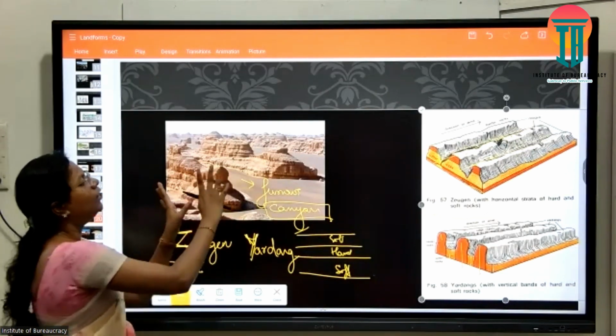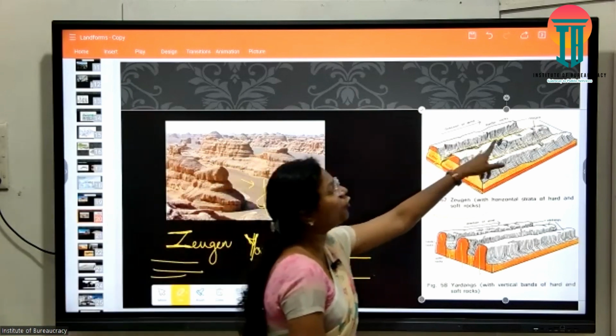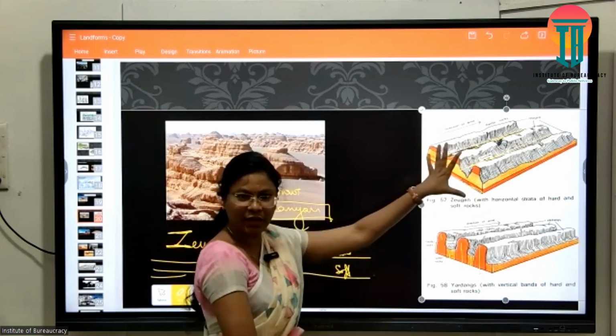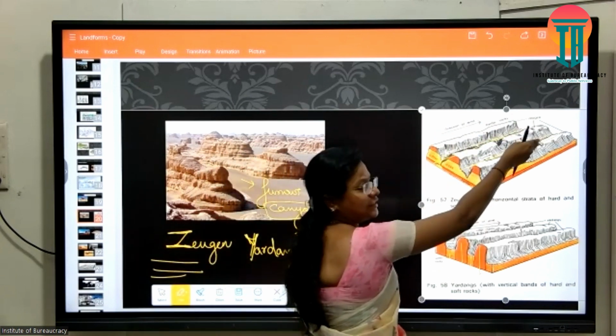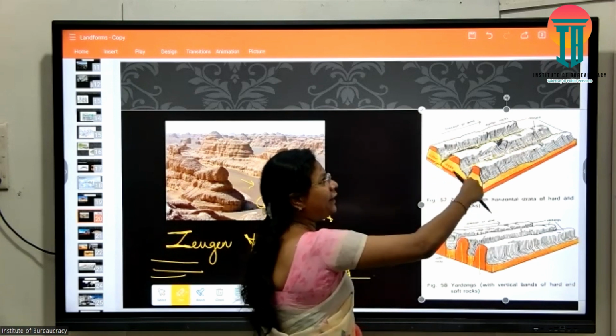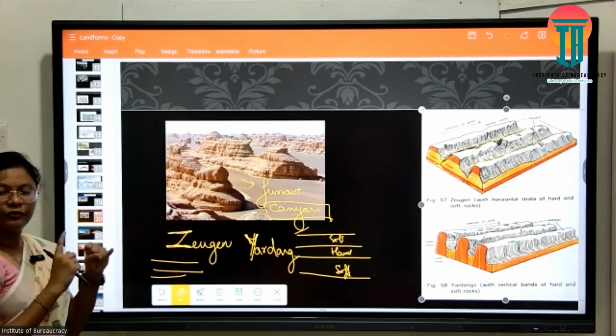Zhuozheng and Yadang, when we look at the landform, appear more or less the same. Furrows and canyons in hard rocks look like this. But how are they formed? Both appear like longitudinal valleys. But vertically bedded and horizontally bedded strata of rocks make the difference. You getting me?